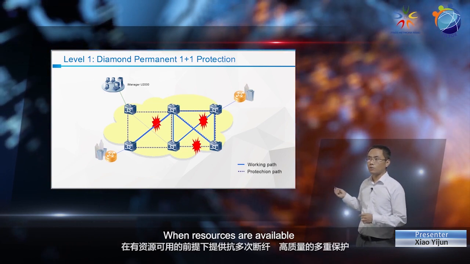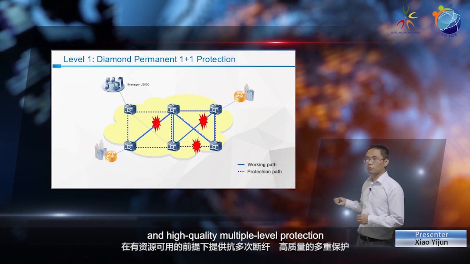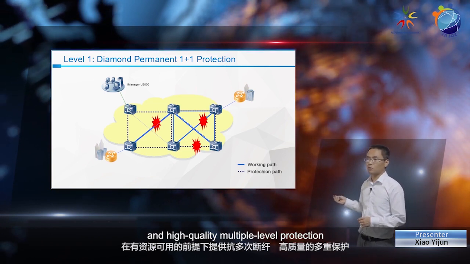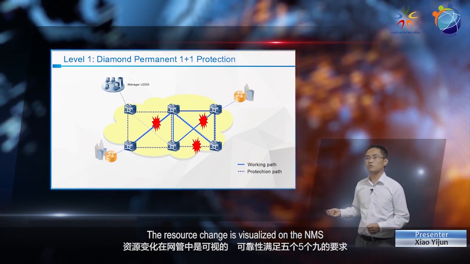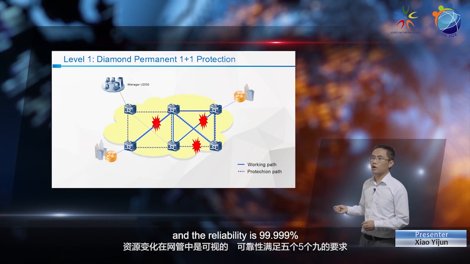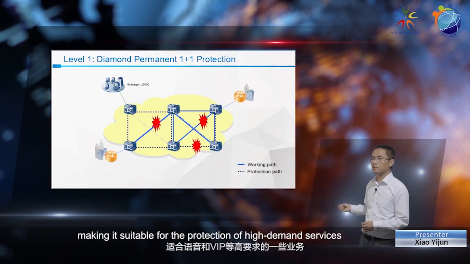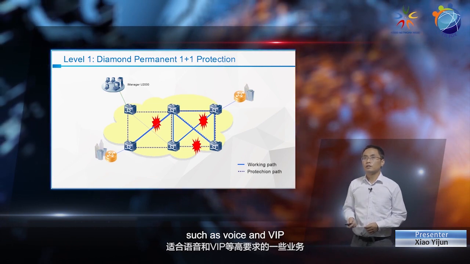When resources are available, Level 1 offers resistance to multiple fiber cuts and high-quality multiple-level protection. The resource change is visualized on the NMS, and the reliability is 99.999%, making it suitable for the protection of high-demand services such as voice and VIP.